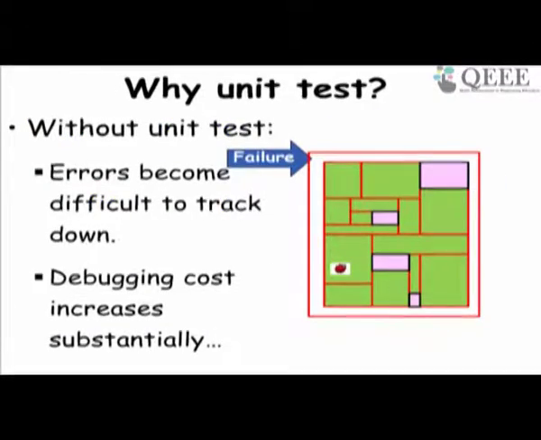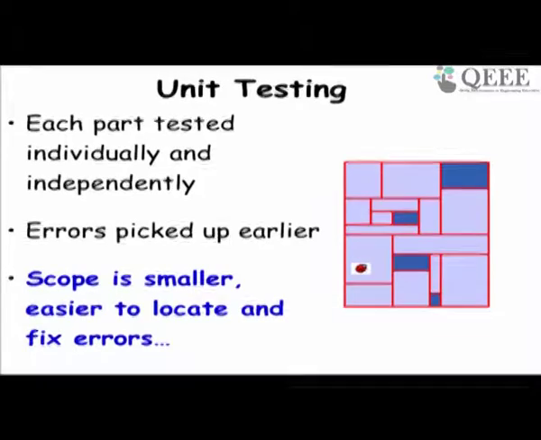This slide just shows that if we are doing unit testing, we have only this much to look at. If the bug is here and we observed a failure during unit testing, you have to just look this much. But if doing system testing, then we have to search the entire thing to find the bug. So debugging cost would increase substantially if we don't do unit testing. The search space is much smaller, easier to look at bugs.